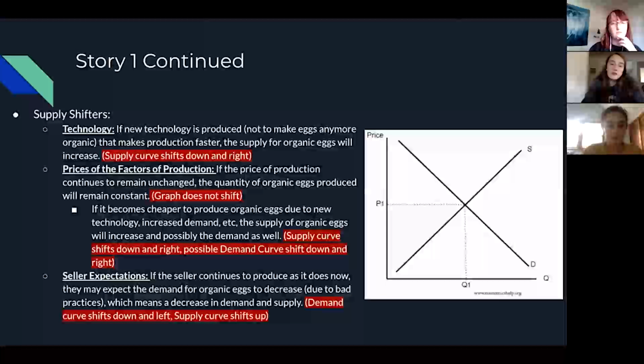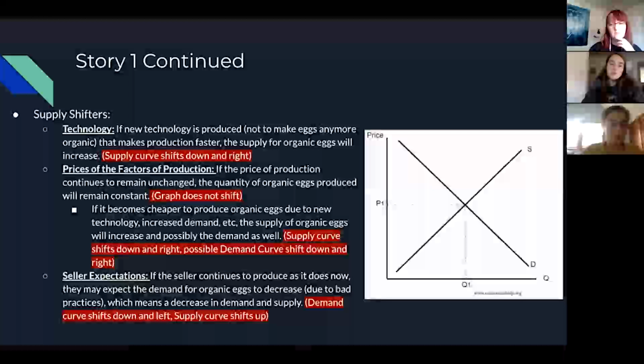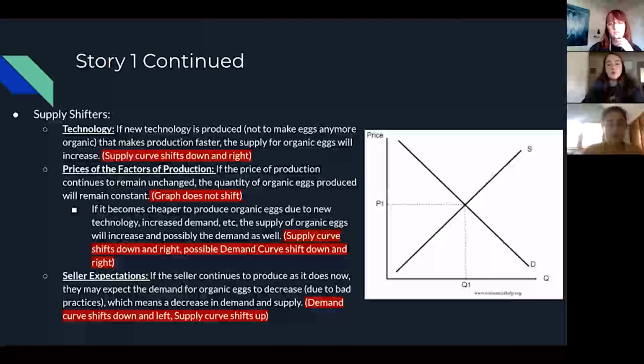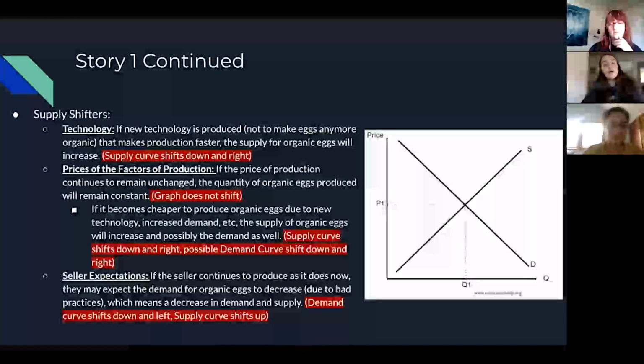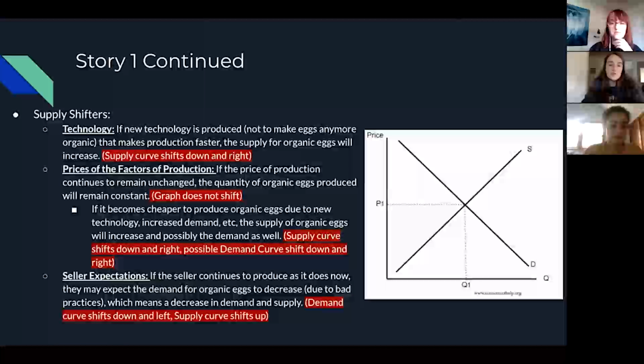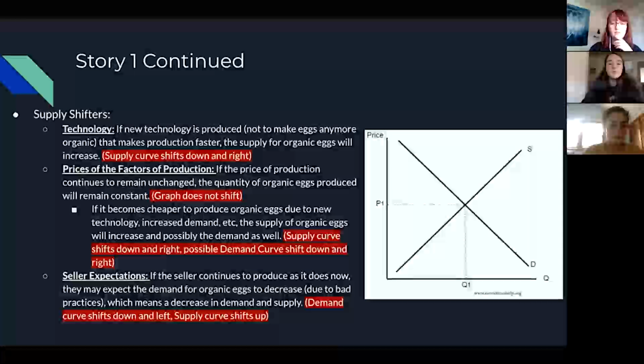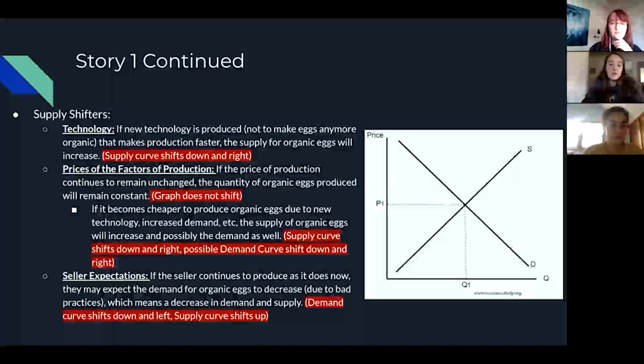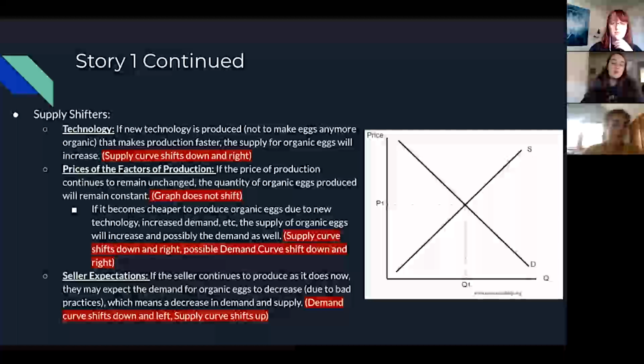Prices of the factors of production. If the price of production continues to remain unchanged, the quantity of organic eggs produced will remain constant. Therefore, the graph will not shift. However, if it does become cheaper to produce organic eggs due to new technology, increased demand, etc., the supply of organic eggs will increase and possibly the demand as well. Therefore, the supply curve shifts down to the right, and the demand curve will possibly shift down to the right as well.